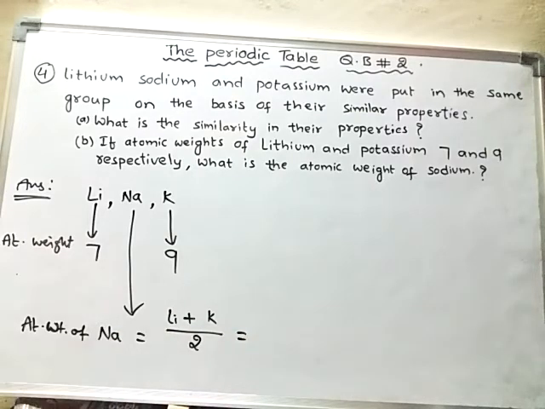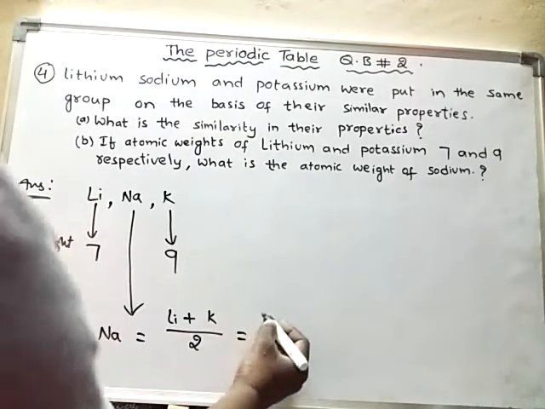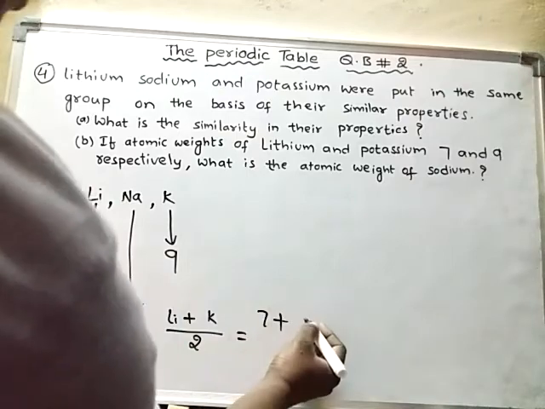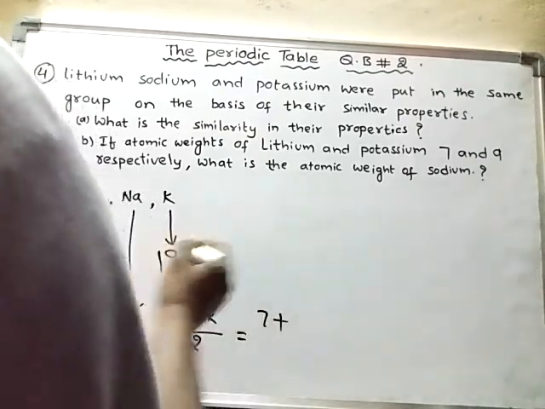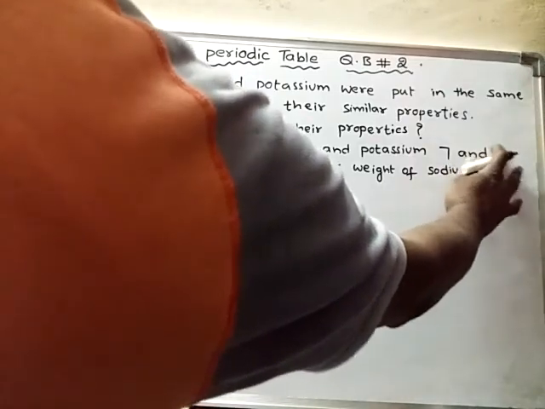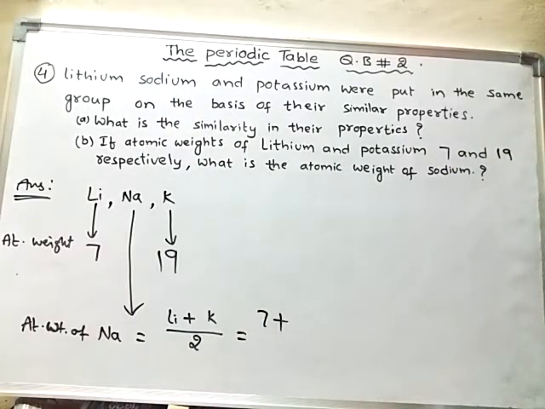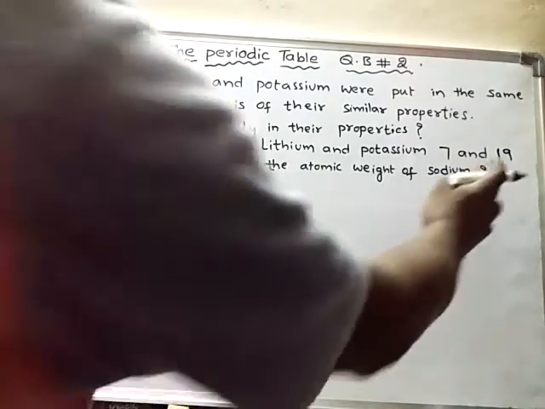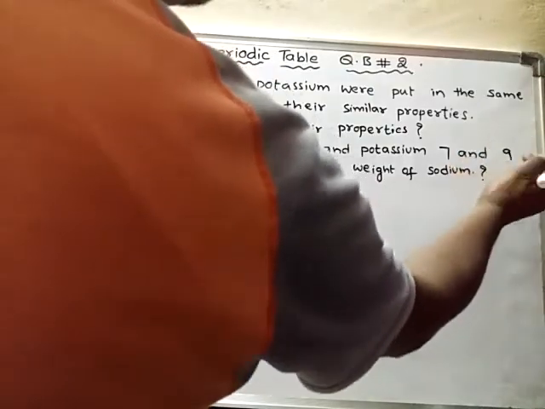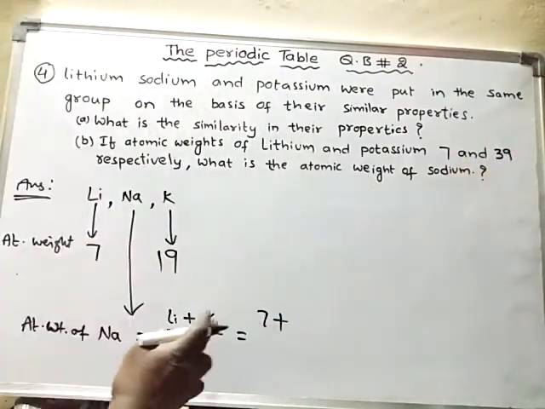That means the arithmetic mean of the atomic weights of lithium and potassium will give the atomic weight of sodium. What is the atomic weight of lithium? 7. What is the atomic weight of potassium? It is not 19, it is 39.